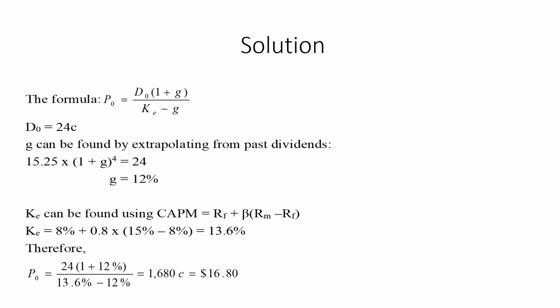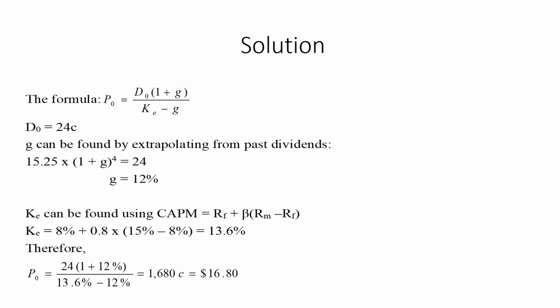KE, the cost of equity, can be determined with the help of CAPM, in which we take the risk-free rate plus beta multiplied by the market return minus the risk-free rate. So we have the 8% risk-free rate, the value of beta, and the value of market return. Solving all these, we will get 13.6% as our cost of equity.